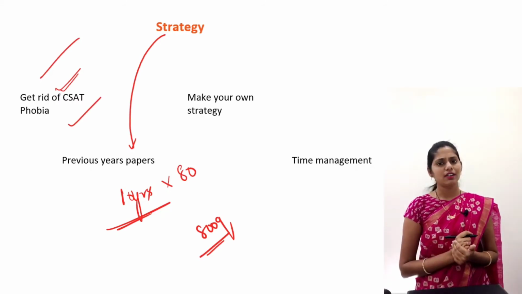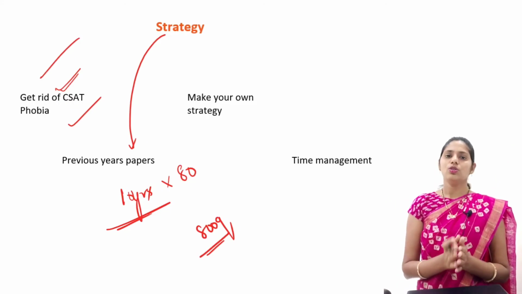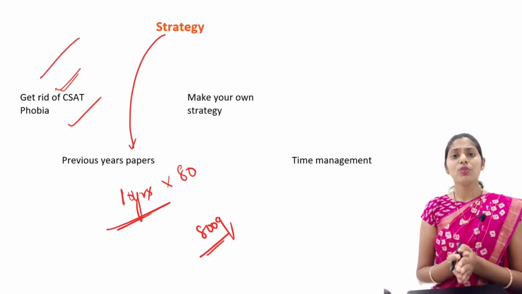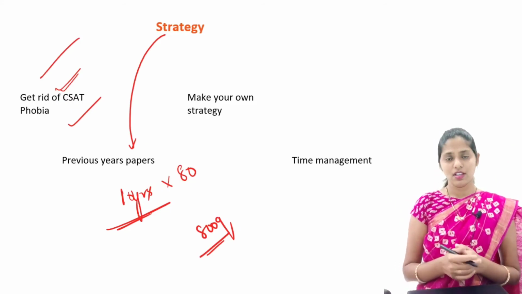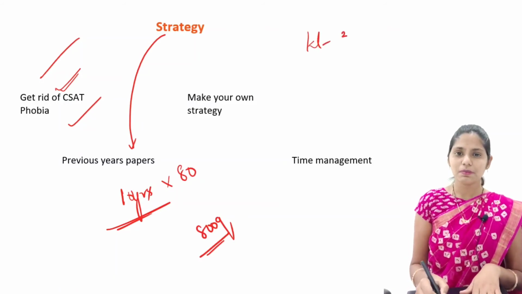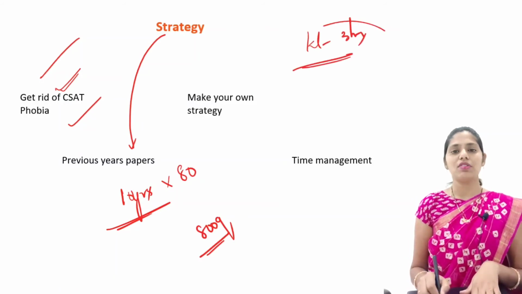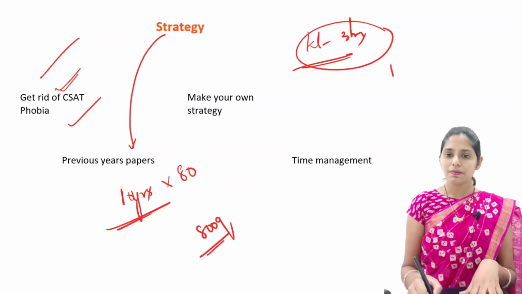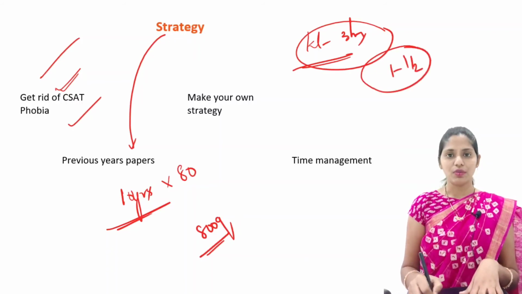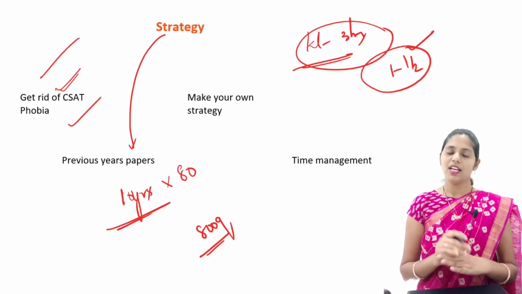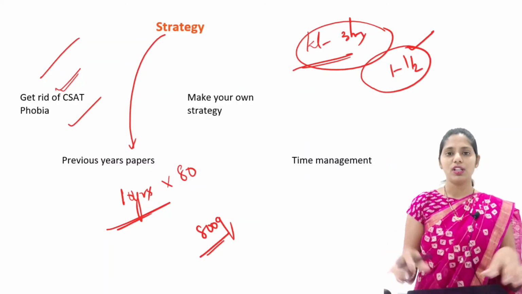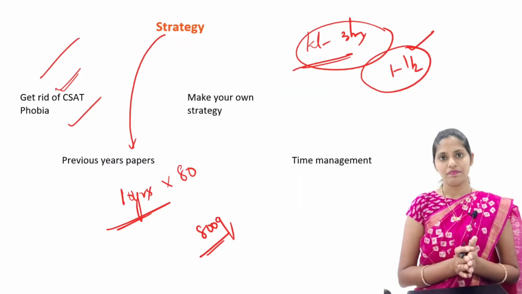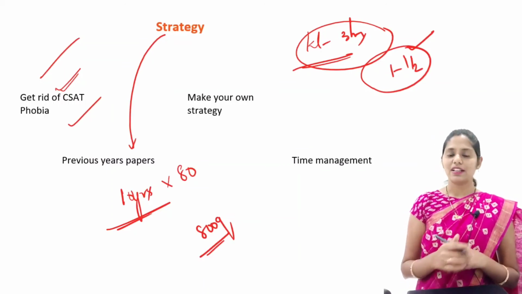So how can you get rid of this CSAT phobia? From now you will have 3 months. At least spend 3 hours per week. And if you are very weak, then spend 1 to 1.5 hours daily on CSAT, and try to practice the questions from all the concepts that you feel are easy.